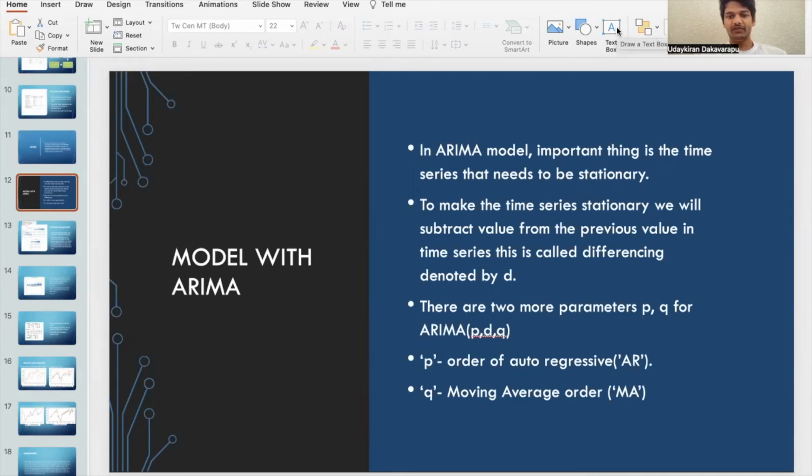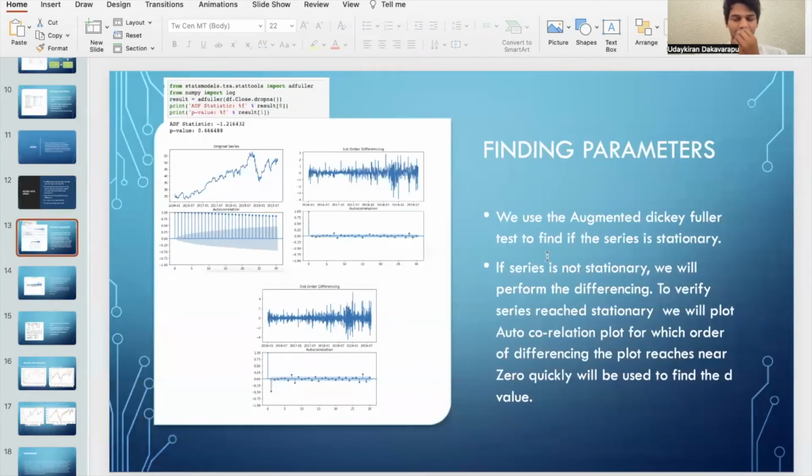As Suraj said, we have 3 parameters P, Q, and D, which we need to find before building the model. In order to find D, first the training data should be stationary.